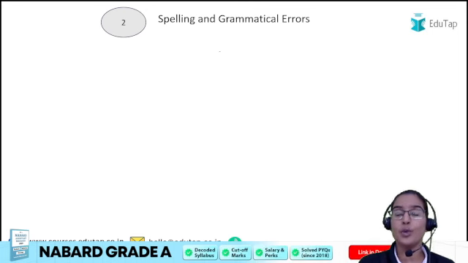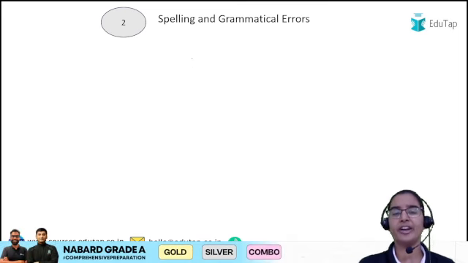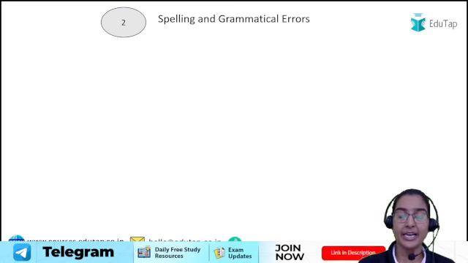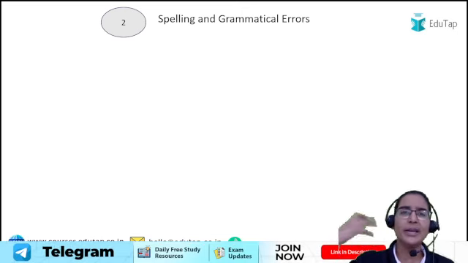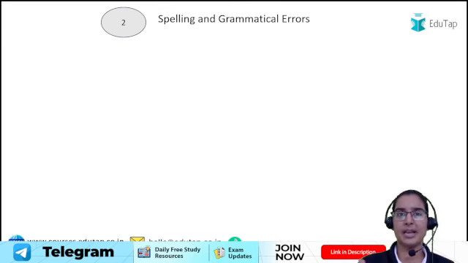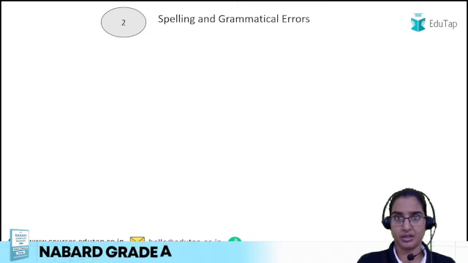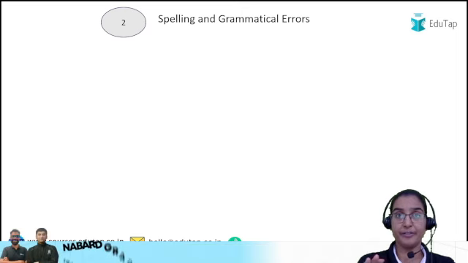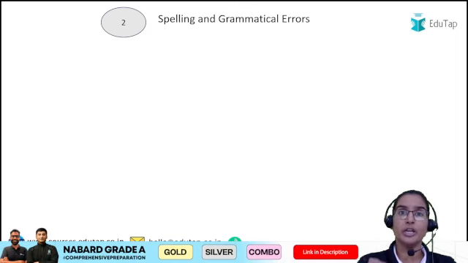But the problem is we are living in an era of auto correction. So it becomes slightly difficult for us to remember the correct spellings while we are typing, because at the moment when we are typing, or when we have so many things going on in our mind at the same time, it becomes difficult to remember the exact spelling, or sometimes we just end up making silly mistakes like I did in today's video, right? So such kind of mistakes can be there. But if you are writing for an officer level exam, then you have to make sure that your answer is free of spelling and grammatical errors.